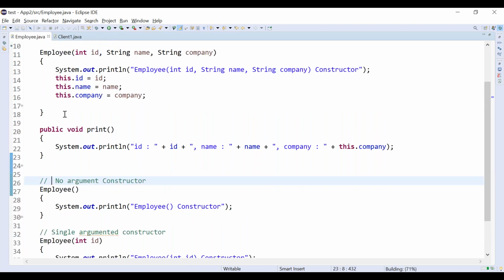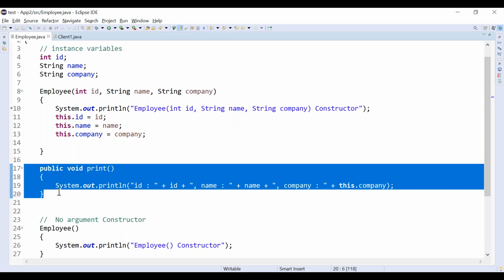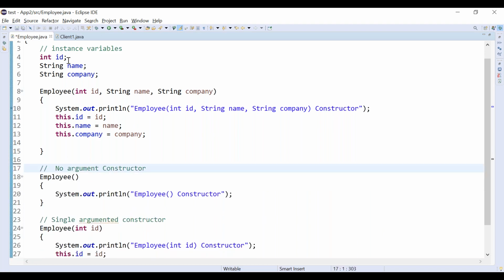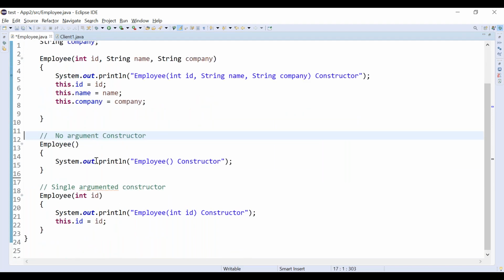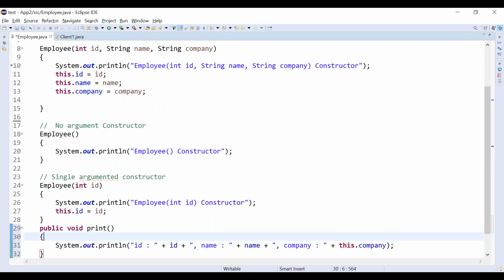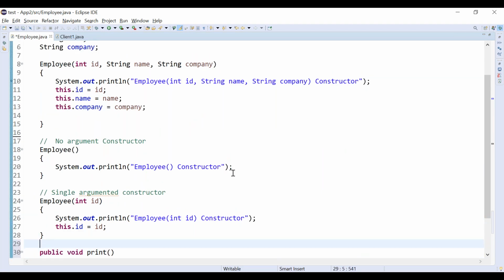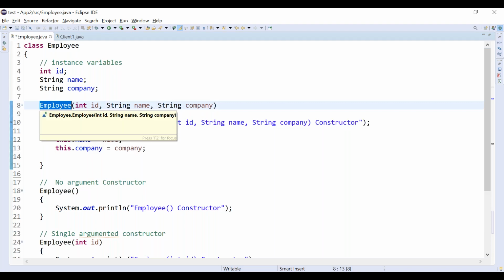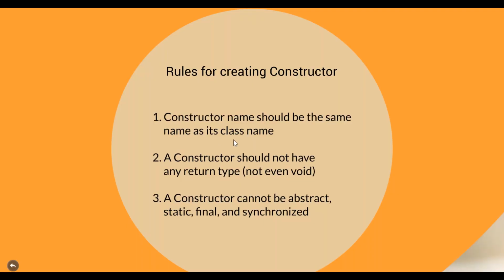Let me move the print method to the last. A constructor can be anywhere, but it is always better to represent it at the top, next to the instance variables. Now what we are doing here, we are having 3 types of constructors. So what is the main point? The constructor name should be the same as the class name. See here, that is the first thing.